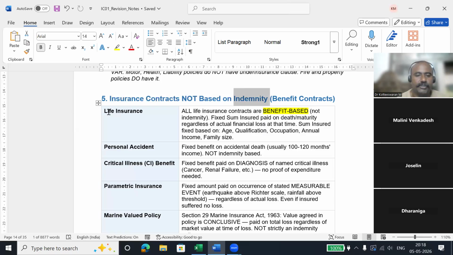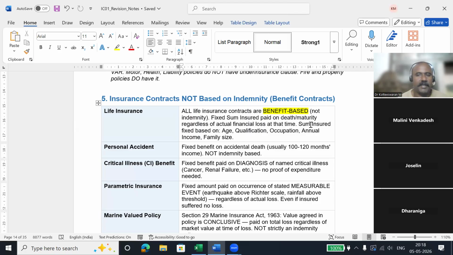So one is the life insurance contract. You cannot put a value for a person's life. Second one is personal accident. Accident is also connected to life. I got injured, my leg. This is not related to a health insurance claim. Health insurance claim is different. This is personal accident coverage. Accident coverage is different, and hospital cost due to accident is different.